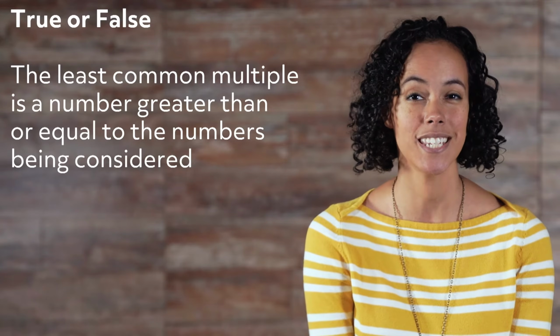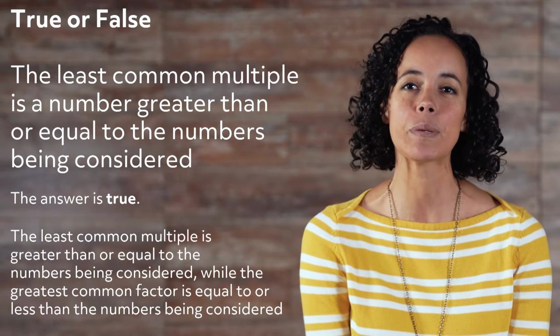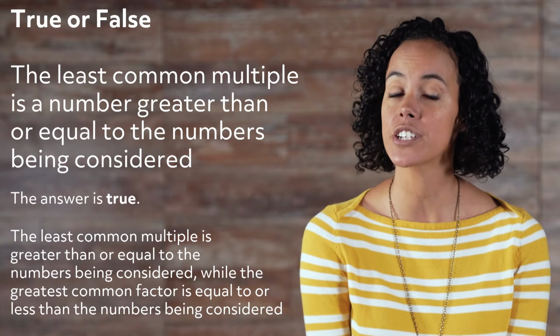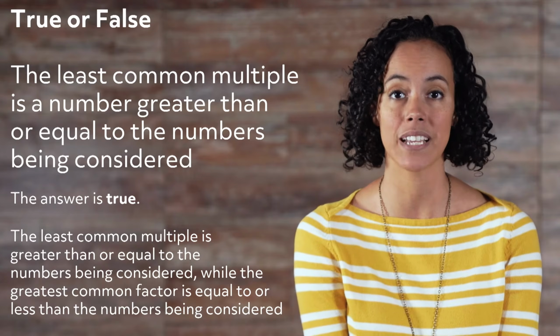Number 2. The least common multiple is a number greater than or equal to the numbers being considered. The answer is true. The least common multiple is greater than or equal to the numbers being considered, while the greatest common factor is equal to or less than the numbers being considered.